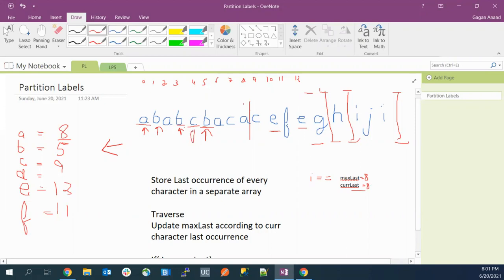For C, when we are at C, our current last will become 9. Now this is greater than the max last, so we have to update the max last. We'll make the max last 9. It is clear up till now, right? Manidi, please confirm in the chat.